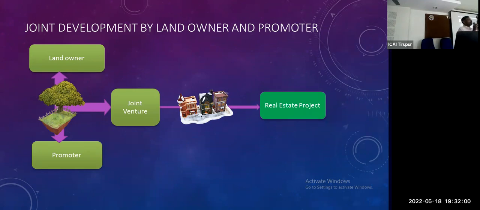We have to go real estate. Real estate project means own land. I have to construct it myself. I have to sell. So before completion or before getting occupation certificate, if I received any amount of money, taxable. Not received any money, it's not taxable.